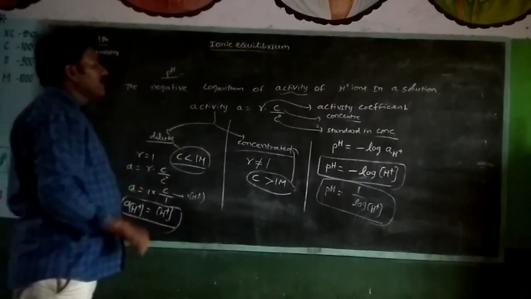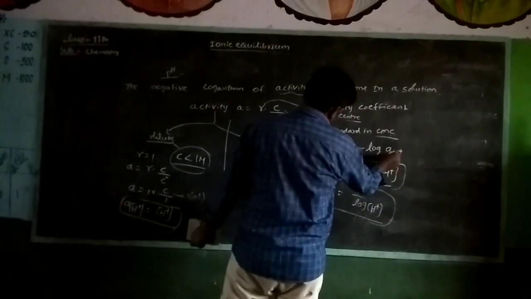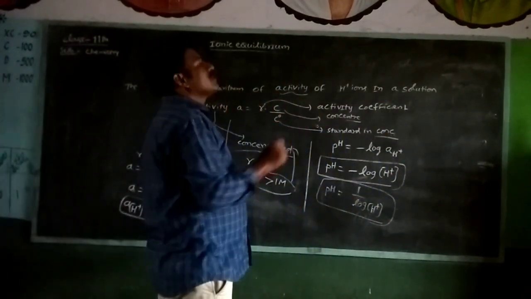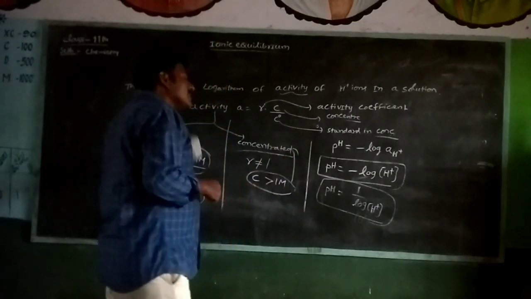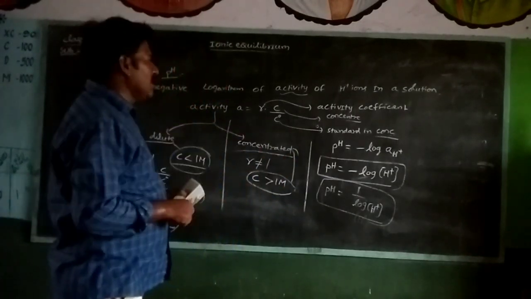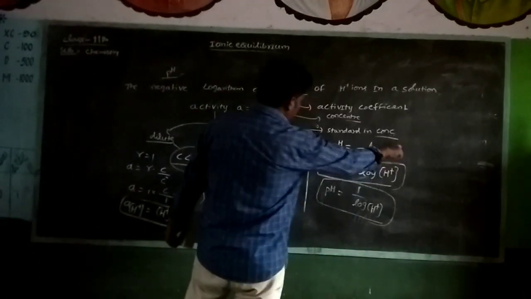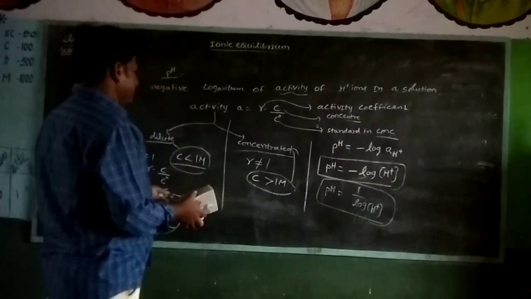You can write pH is equal to negative logarithm of activity of hydrogen ions. Only in dilute solutions the activity coefficient is constant. In this chapter we only discuss dilute solutions. That's why pH is equal to negative logarithm of concentration of H plus ions.